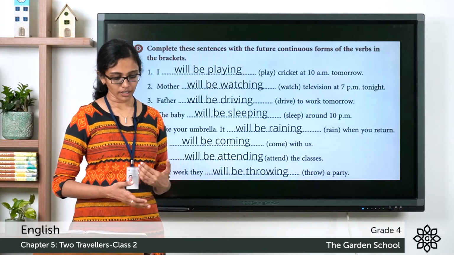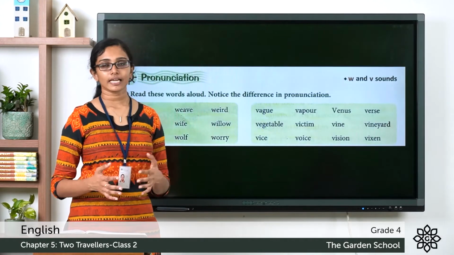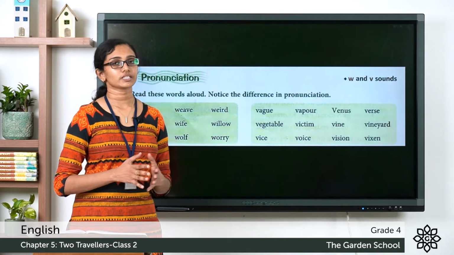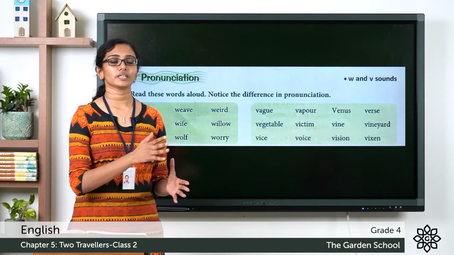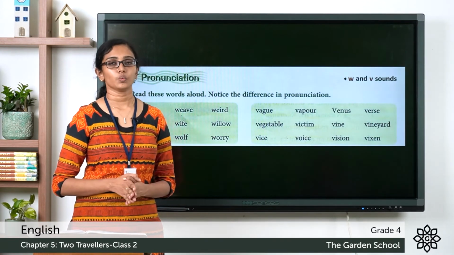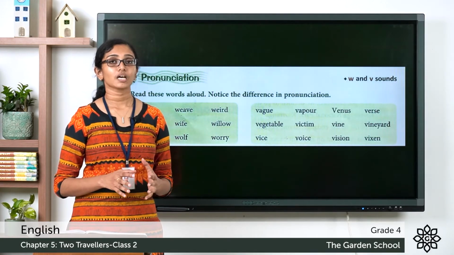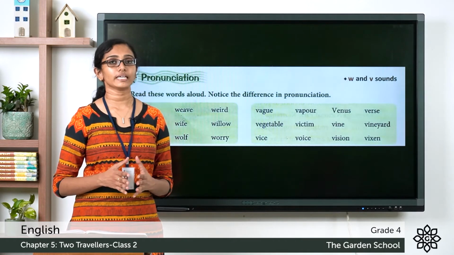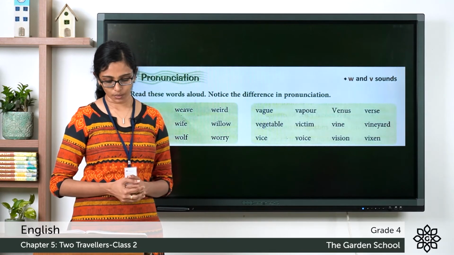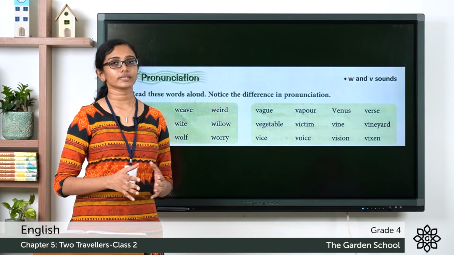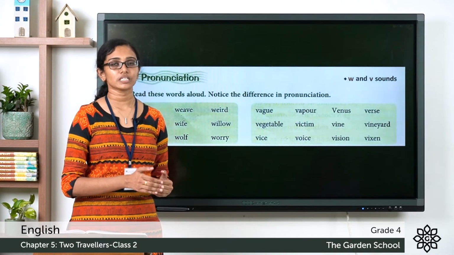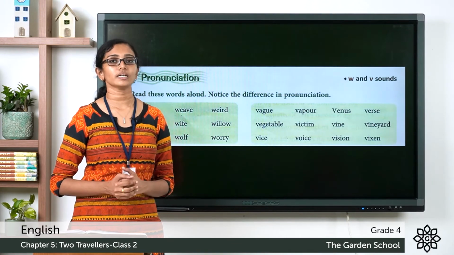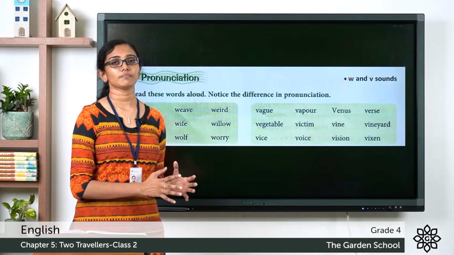The next is about pronunciation. For this exercise, you can use a dictionary with you, and it's about the difference in the pronunciation of the letter W and V. The sound of W is W, whereas the sound of V is V. And you can see a set of words given there with both the letters. Use your dictionary and learn how to pronounce each of these words and get to know the difference in the sound of W and V.